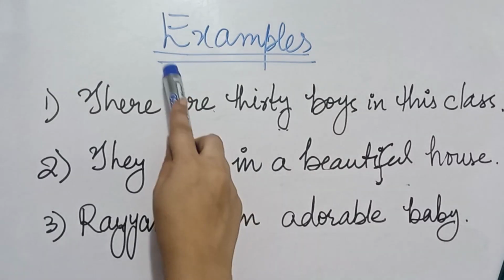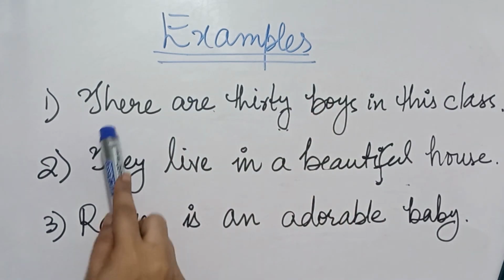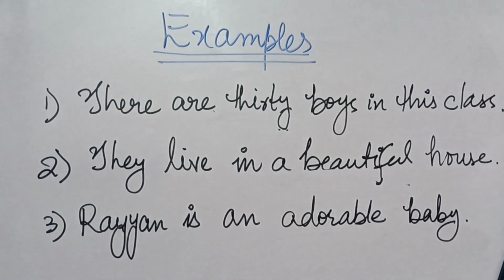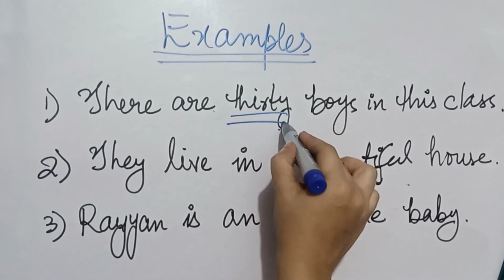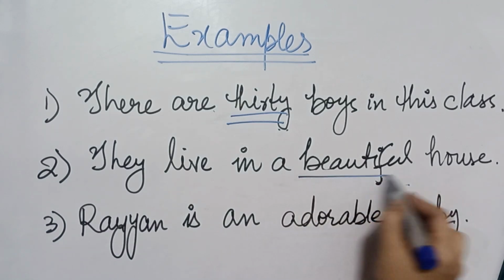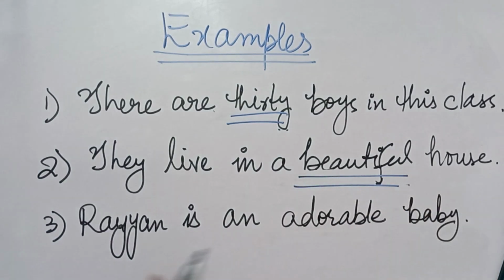Here are the sentence examples of adjectives. Number 1, there are 30 boys in the class. Here 30 is an adjective which is describing the number of boys in the class. Number 2, they live in a beautiful house. Here beautiful is an adjective which is describing the quality of a house.